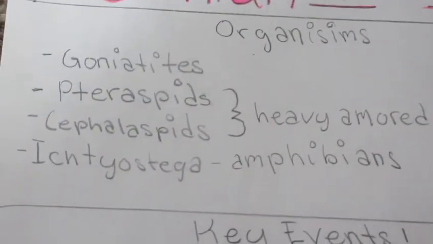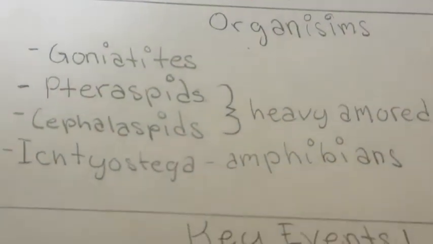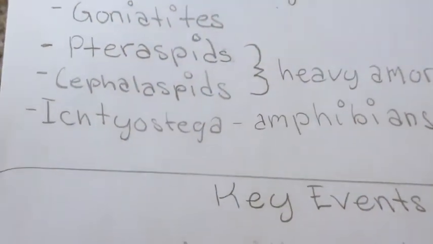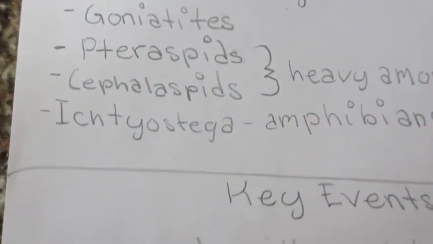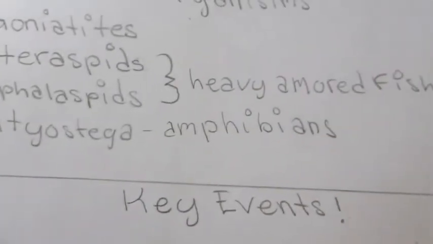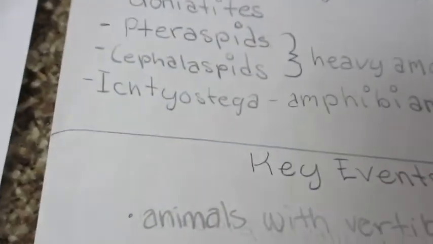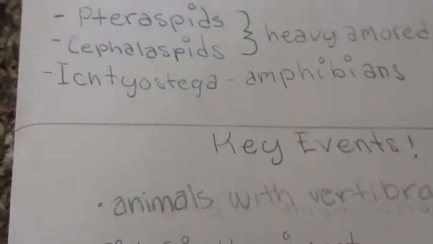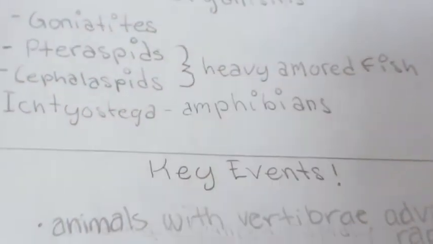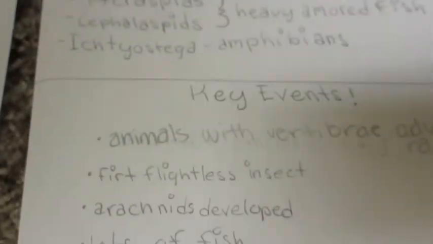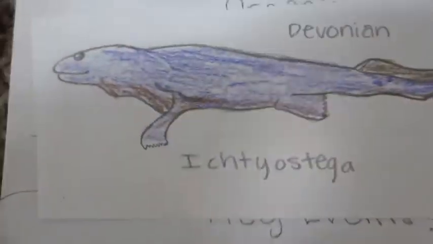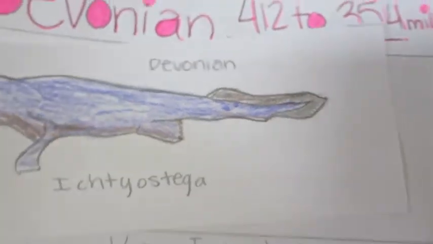The organisms of this time period are Goniatites, Pterospides, and Cephalospides, which were heavy armored fish, and Ichthyostega, which was a type of amphibian. It could have looked like this.